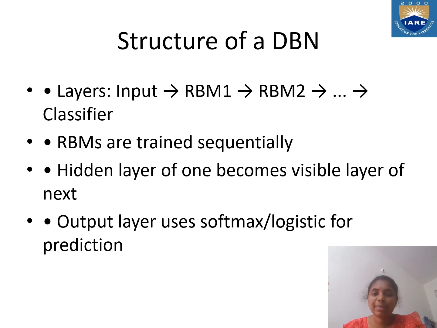The structure of a DBN contains the layers of input, hidden, and output: input, RBM1, RBM2, and the output. In this, the hidden layers are RBM1 and RBM2. The RBMs are trained sequentially. The hidden layer of one becomes the visible layer of the next. The output layer uses softmax and logistic for prediction.